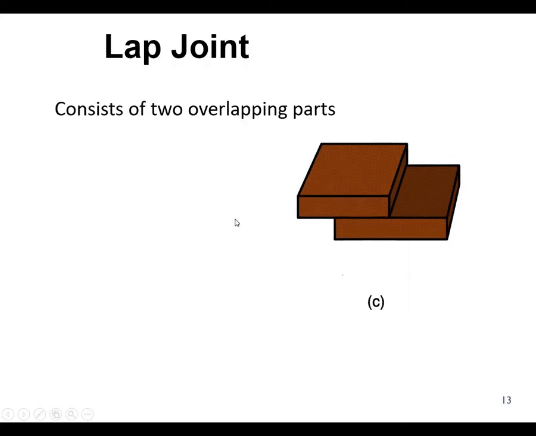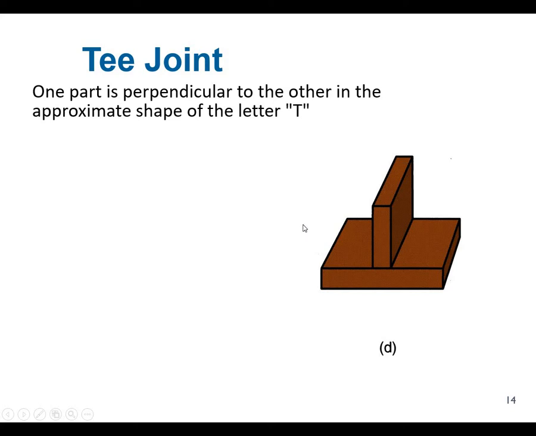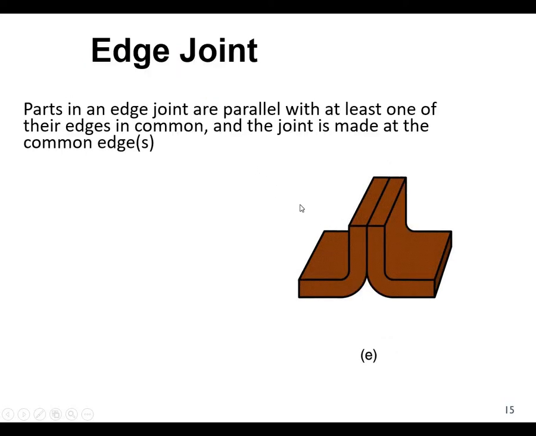The lap joint is one in which the two parts are overlapping on each other. In the T joint, one part lies at 90 degrees, forming a letter T shape. And in the edge joint, the parts are parallel with at least one of their edges. Then you just join them by welding.